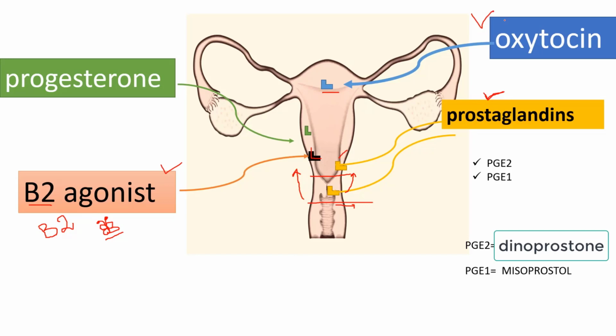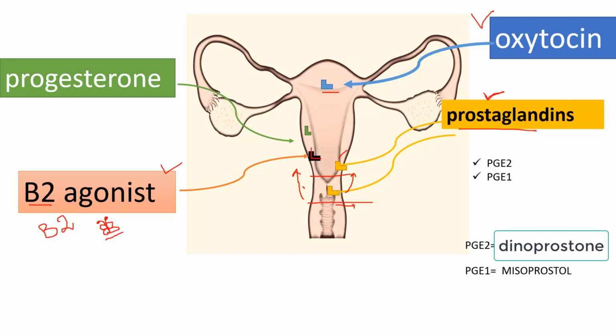If you want to initiate the labor, which will be the best drug? Prostaglandins will be the best drug, because they cause the softening of the cervix. When it will be soft, then the contractions in the uterus will bring the change and will cause the effacement and dilation of cervix. Without its effacement and dilation, there will be no delivery of the fetus.